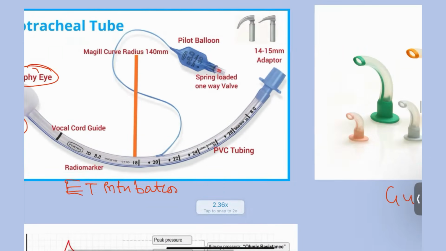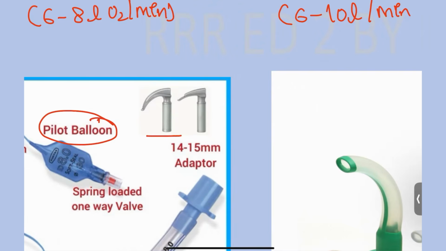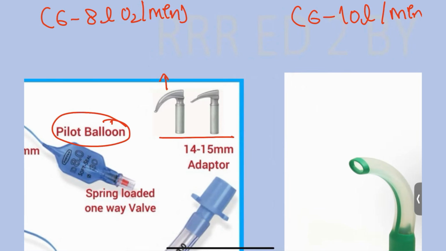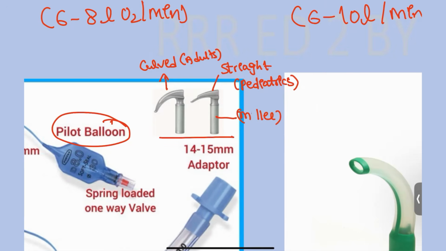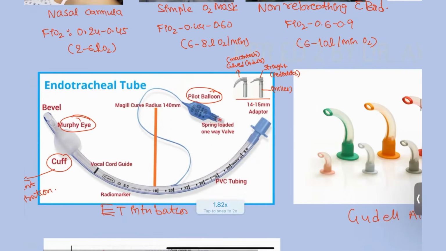Okay, next this is known as the pilot balloon. In the picture you are going to see the two types of laryngoscopes. One is the curved type and the other one is the straight. This is used for pediatrics and this is used for the adult patient. And what are the names of these? This straight one is known as the Miller's and this one is known as the Macintosh. Okay, these we are going to use purely for intubation purposes.